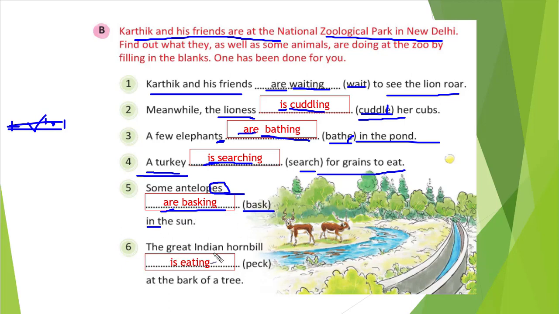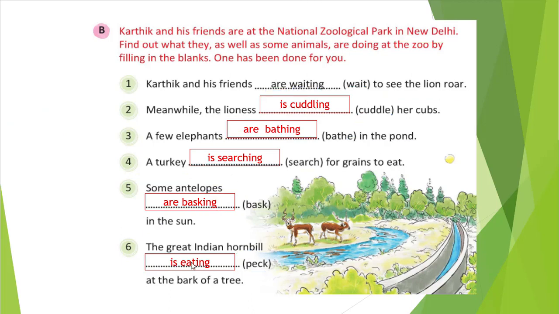And the great Indian hornbill. So this is a singular hornbill, so is, and peck. Here I might have written other words, so let me check. Yeah, here unfortunately I wrote eating.